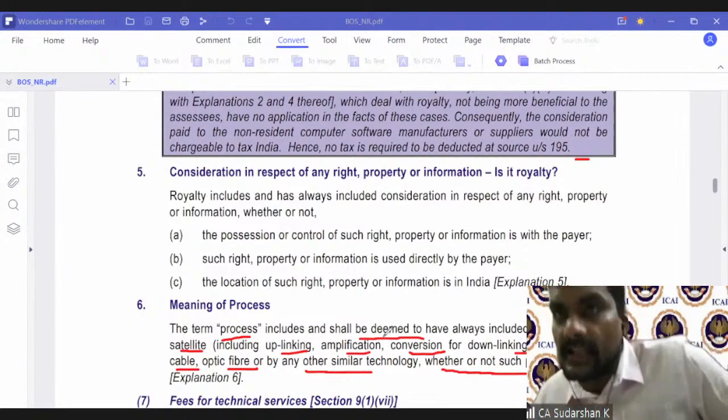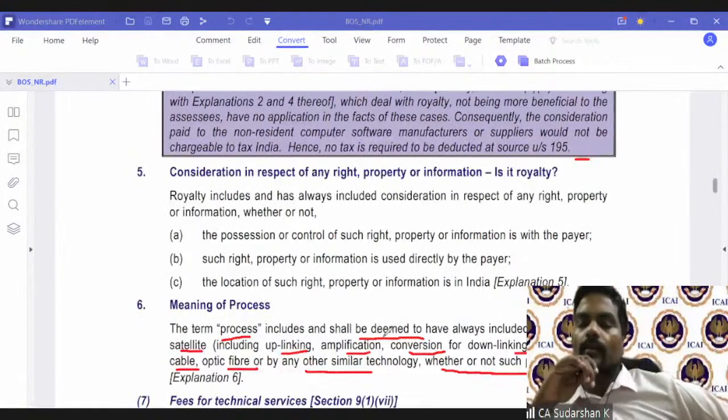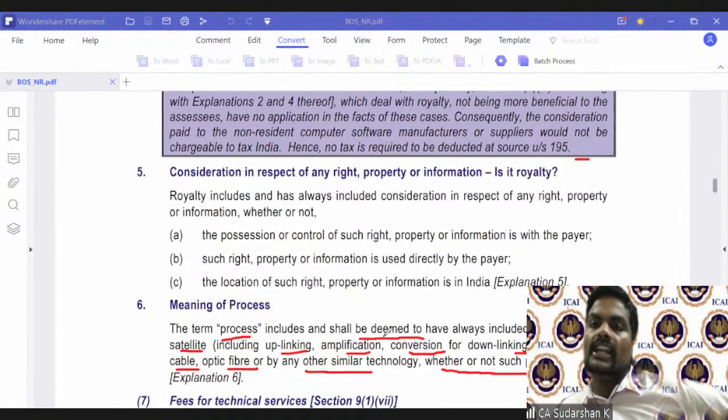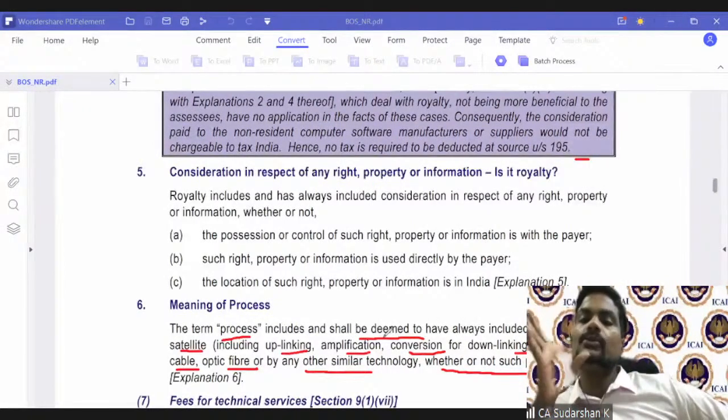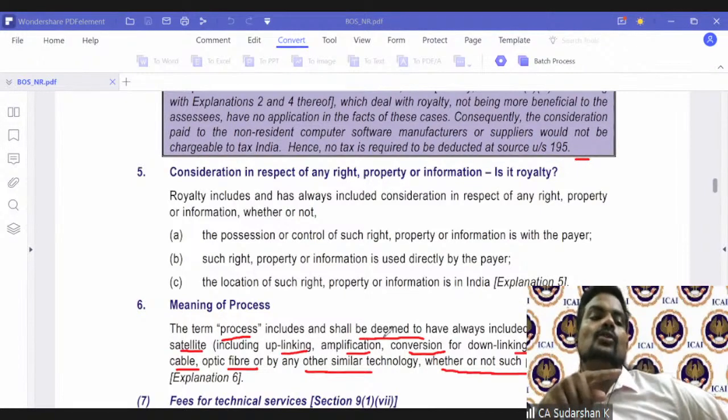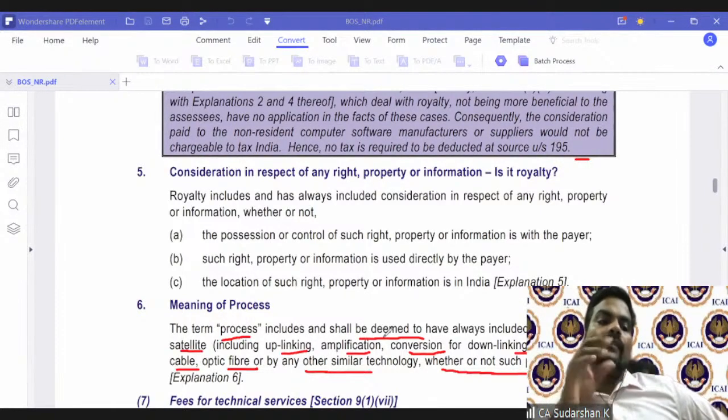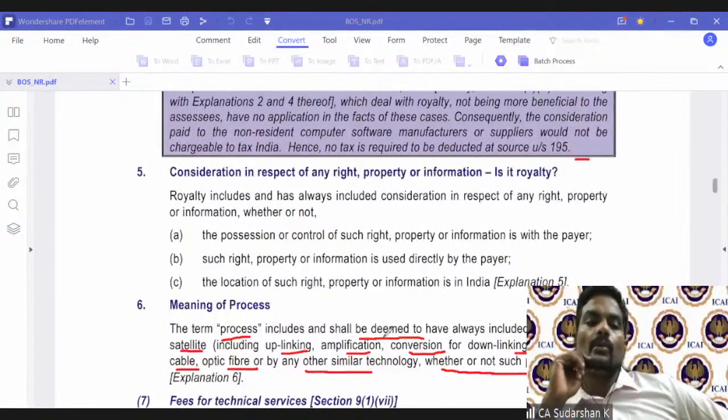Exactly to nullify the judgments. Because many of the judgments went in favor of the taxpayer and said, only if it is a secret process, only in such situation, it will become a royalty. So to nullify those judgments, now they have very clearly spelled out whether or not such process is secret doesn't matter.